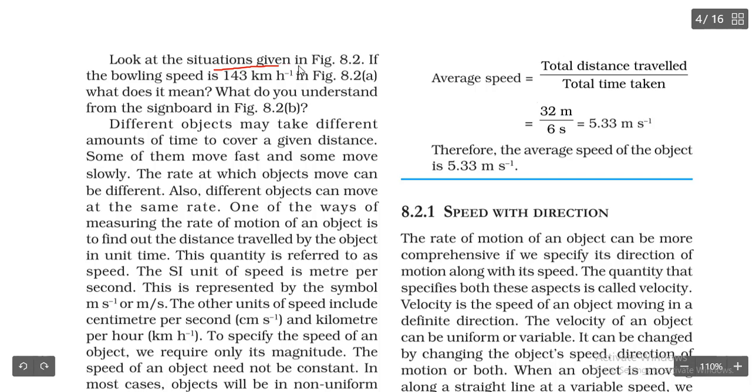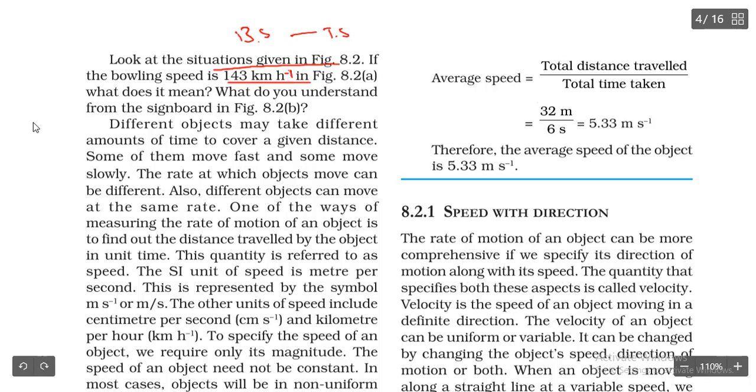Look at the situations given in 8.2. So one is the bowling speed they gave and another one is the truck speed. If the bowling speed is 143 kilometer per hour, here minus 1 refers to per hour.